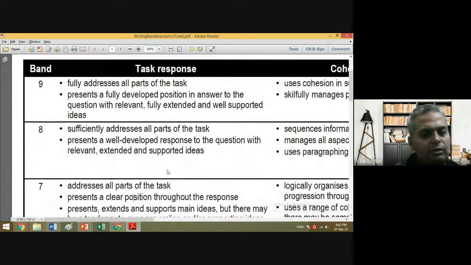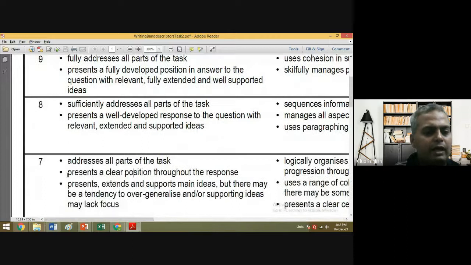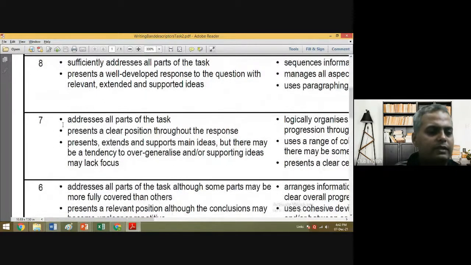We are going to talk about that. I will be starting with band 7. So it is like addressing all parts of the task. The first thing is addressing all parts of the task.